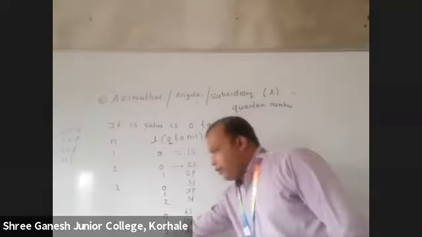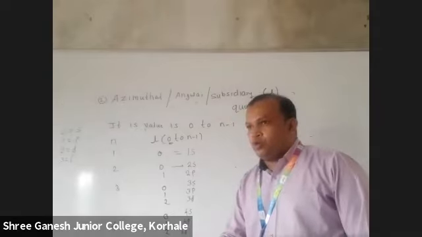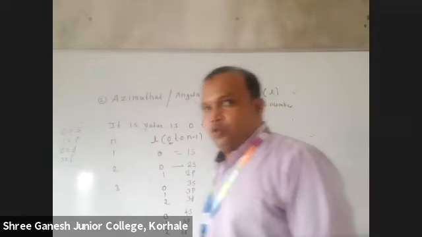If I write here 5, it will start 0, 1, 2, 3, 4. So 5S, 5P, 5D, 5F, 5G. After F, what will be there? S, P, D, F, then G subshell is there. But up till now, we have not reached till there.